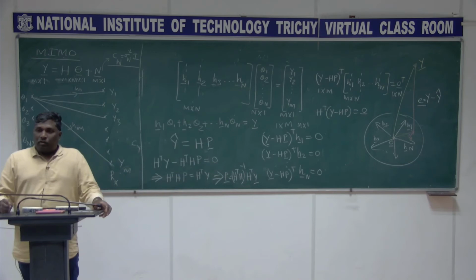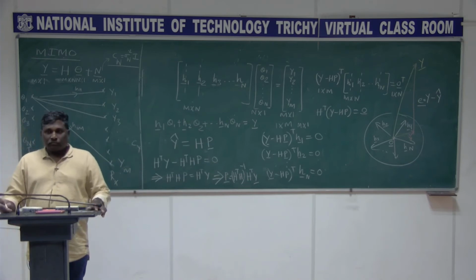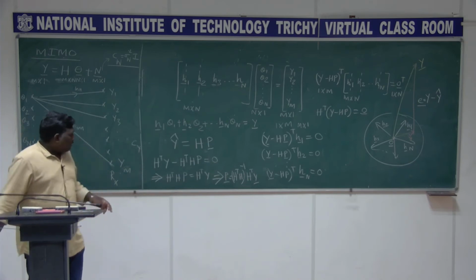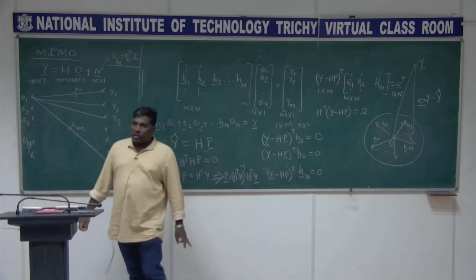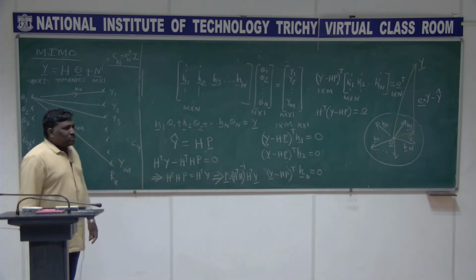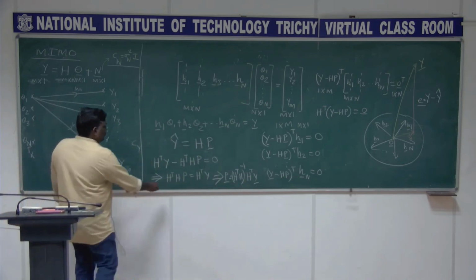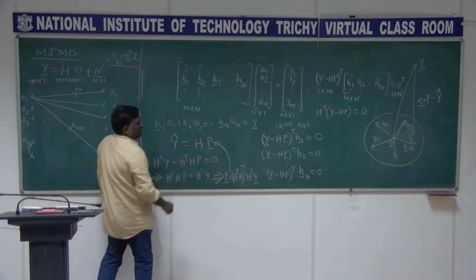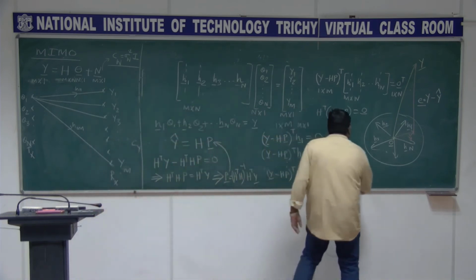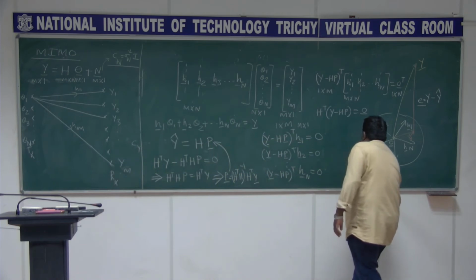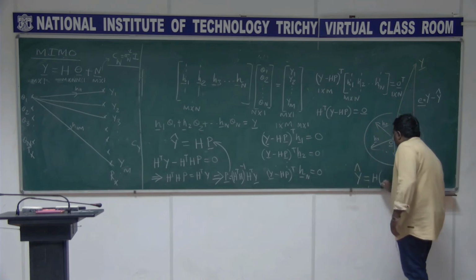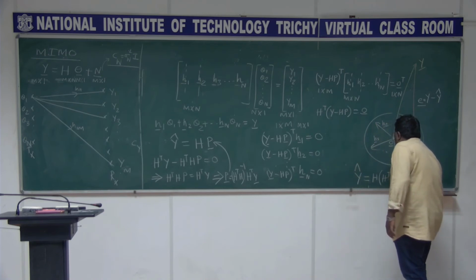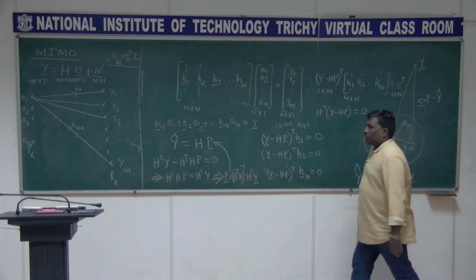I am trying to find out what that P is, right? So P is given as H transpose H the whole inverse H transpose y, right. So what is my y cap? The final y cap: y cap is H into the P vector. P vector is H transpose H the whole inverse H transpose y, right?